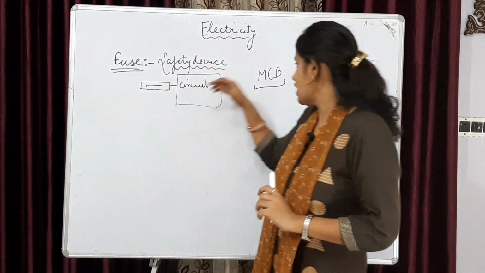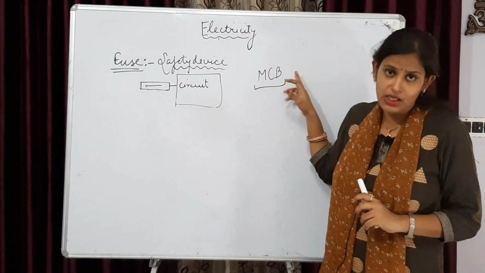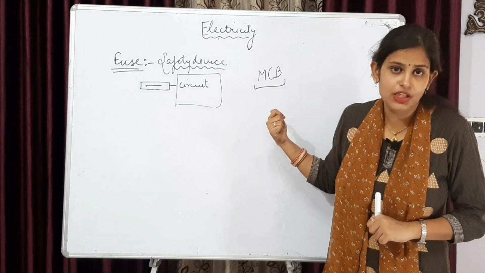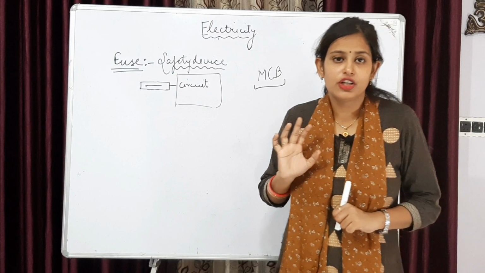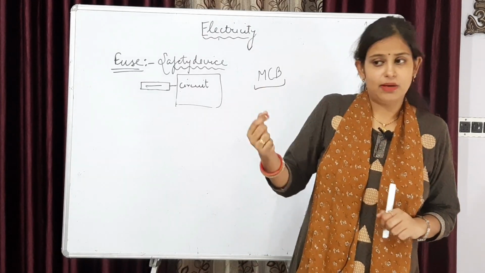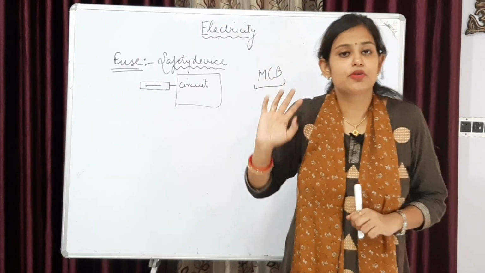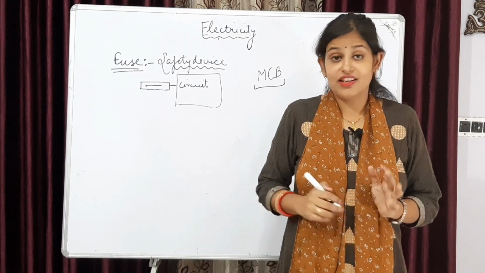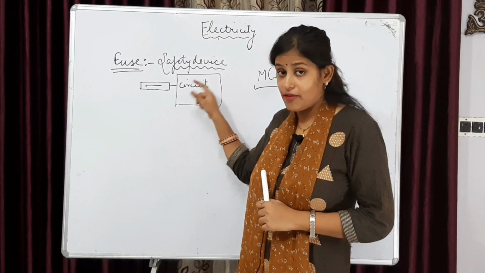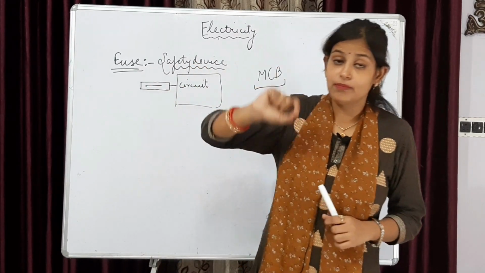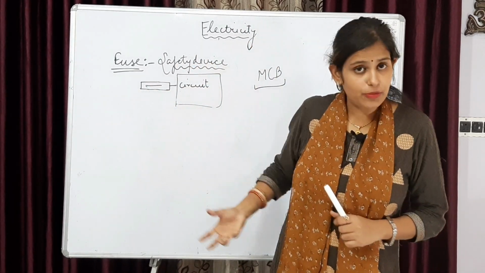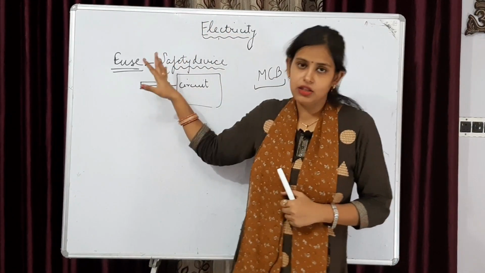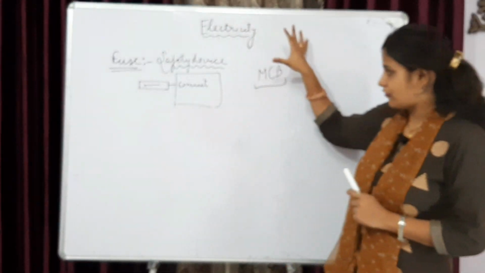This disadvantage has been compensated by MCB, because in case of MCB, you need not replace the MCB as soon as it's tripped off. आपको बस थोड़ी देर बाद वापस उसको उसकी एडजस्टेंट पोजीशन पे रखना होता है, उसके बाद वो अपने आप लाइट अप हो जाता है. ऐसा नहीं होता like in fuse, where the wire has been melted, you have to remove that particular wire from the fuse, that melted wire, and then you have to put a new wire. All this phenomena has been removed in case of MCB.